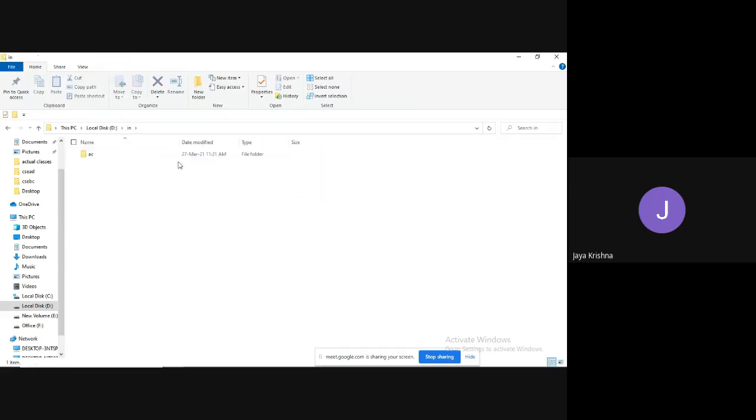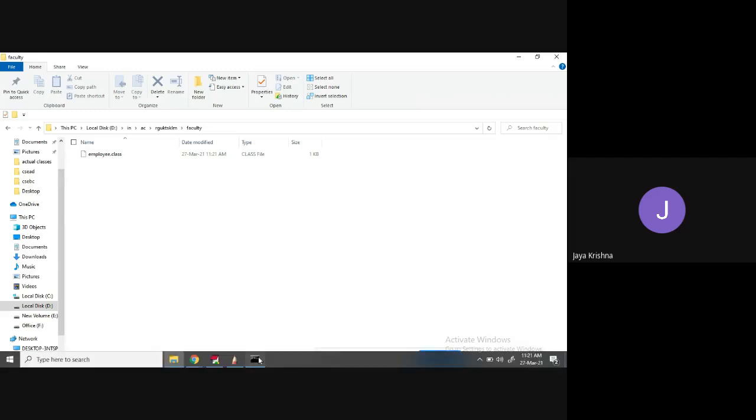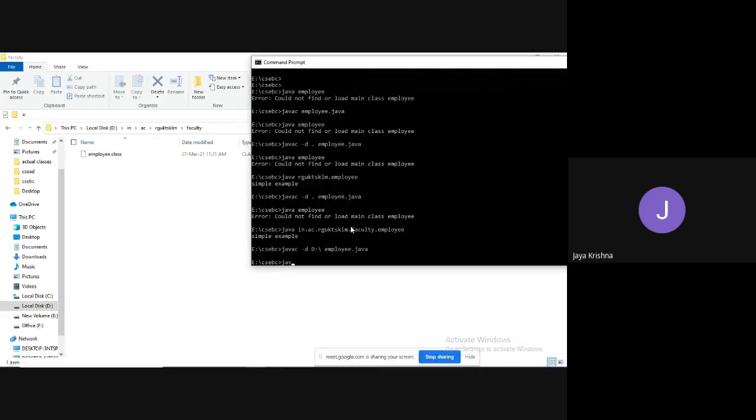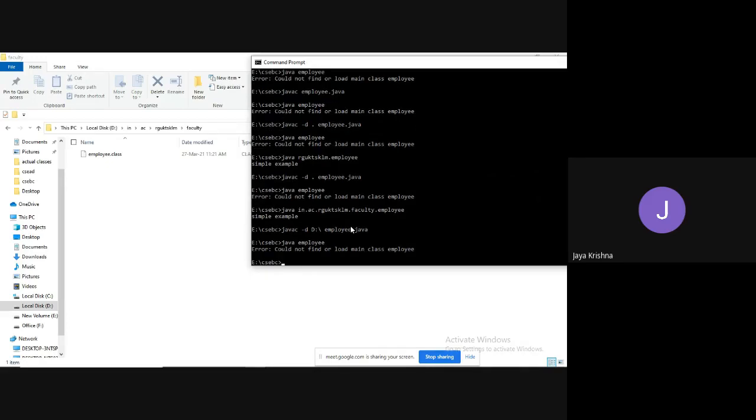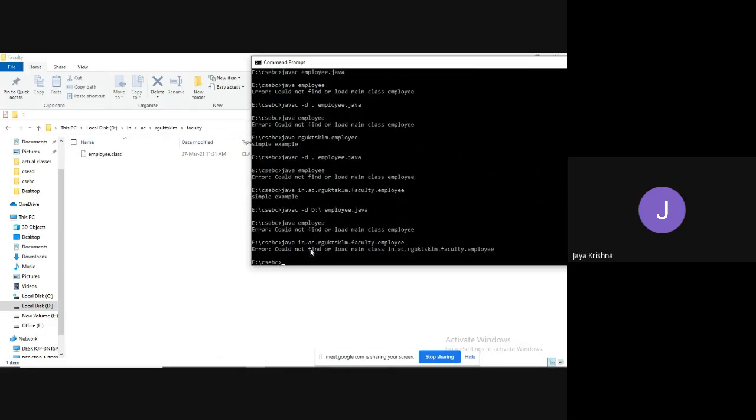The in folder is there. In that, the ac folder is there. In that, the rgukt sklm folder. In that, the faculty folder. In that, the Employee.class file is there. Yes. Now, how to compile? If I compile like this, java space Employee, will it execute? No. If I write java space, as we have written in the previous example, in dot ac dot rgukt sklm dot faculty dot Employee, will it execute? It will also not work, because that file itself is not there.